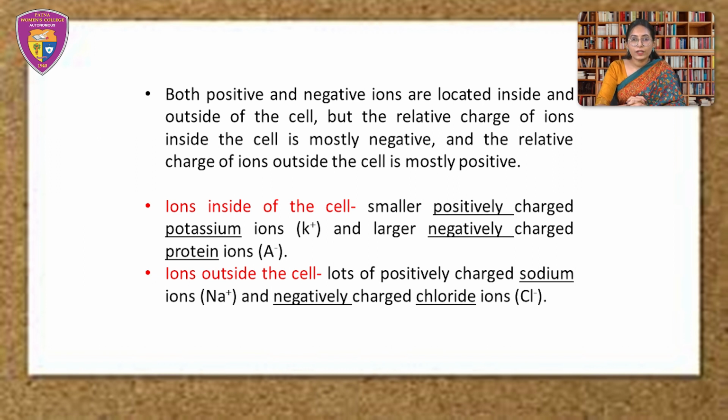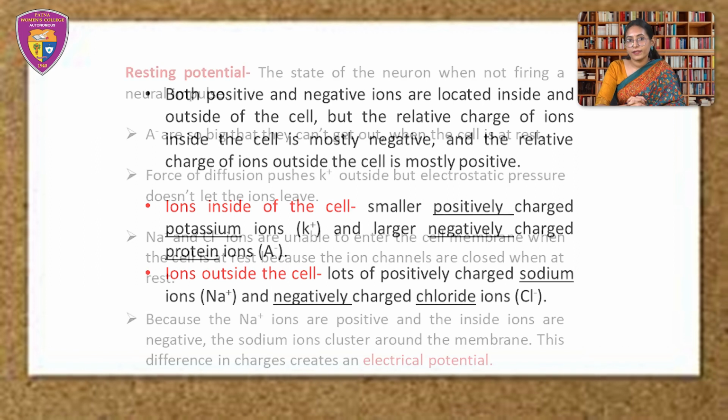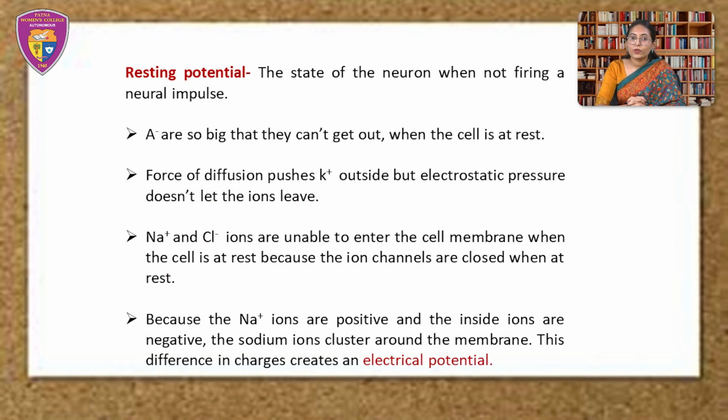Inside the cell has a concentration of both smaller sized positively charged potassium ions and larger negatively charged protein ions. Outside the cell are lots of positively charged sodium ions and negatively charged chloride ions. The negatively charged protein ions, however, are so big that even if force of diffusion tries to push them outside, they can't leave, which leaves the inside of the cell primarily negative when at rest.